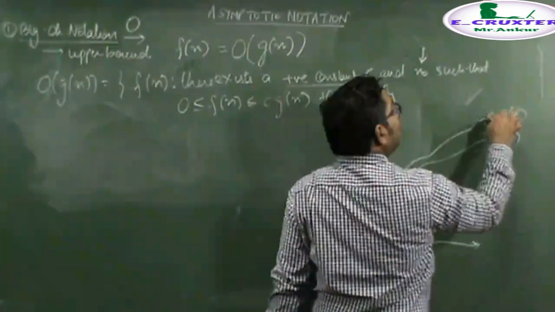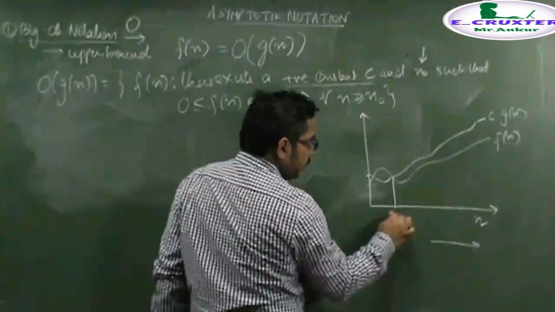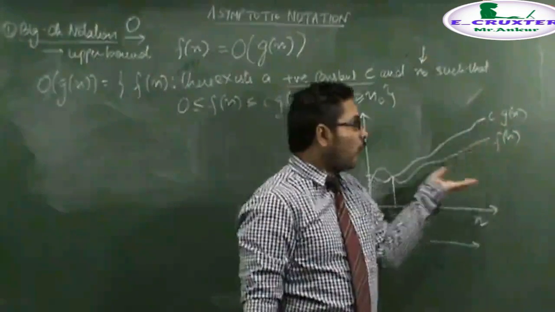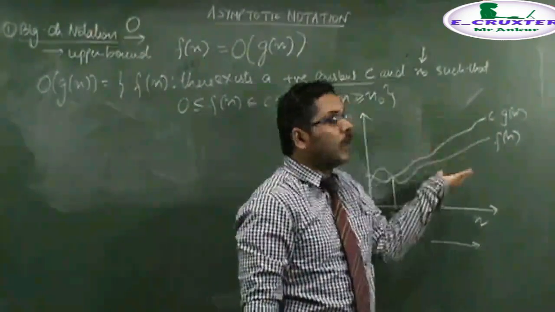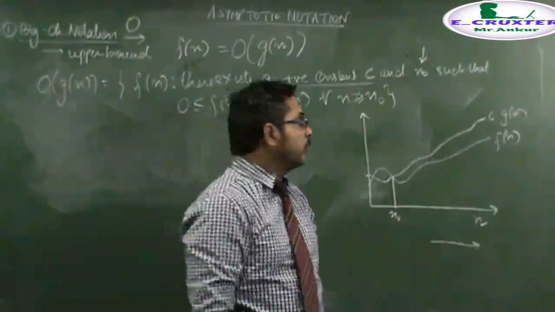If I multiply it by the constant c, then after the input n naught, the value of the g(n) function is always acting as an upper bound for f(n). That is, it is bounding the function f(n) from above.